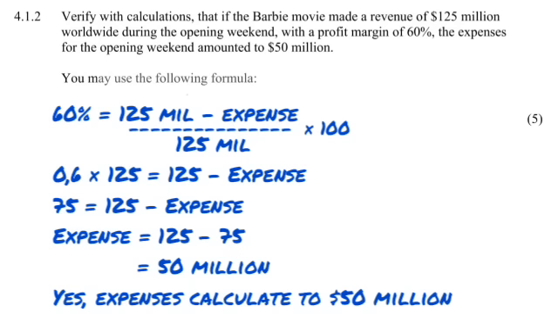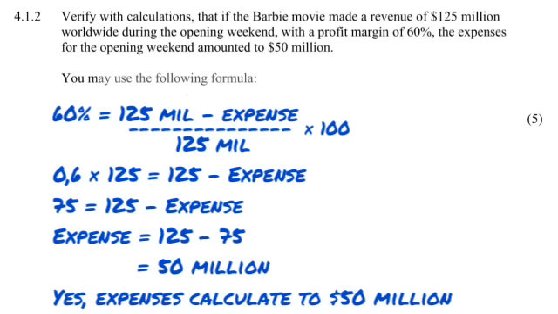So then I'm going to multiply both sides with 125. On this side it's going to cancel the 125 that's on the bottom, and on the other side it's going to multiply with the 60%. 60% can also be written as 0.6, it's the same thing.